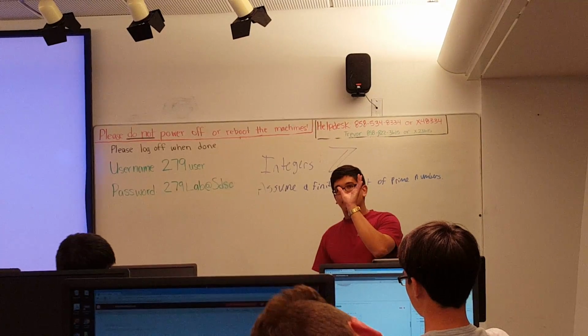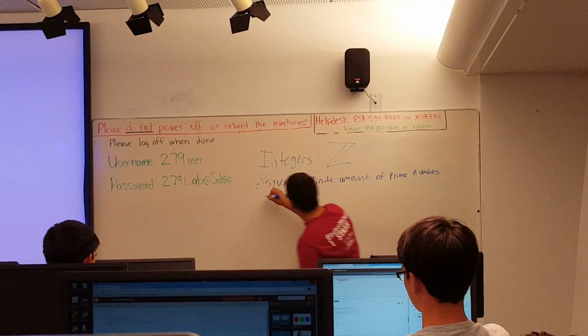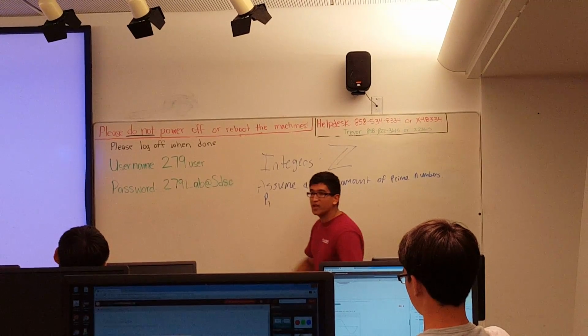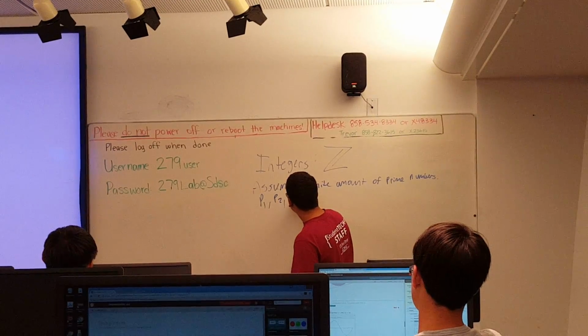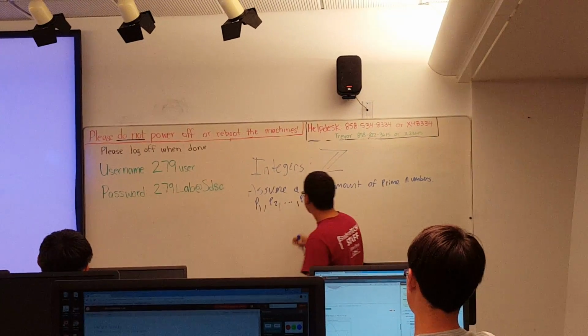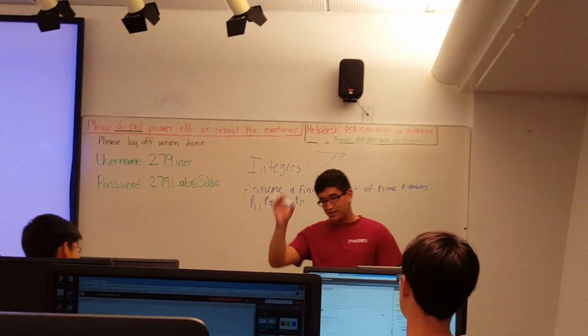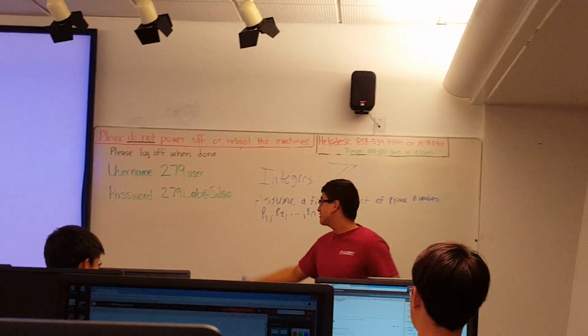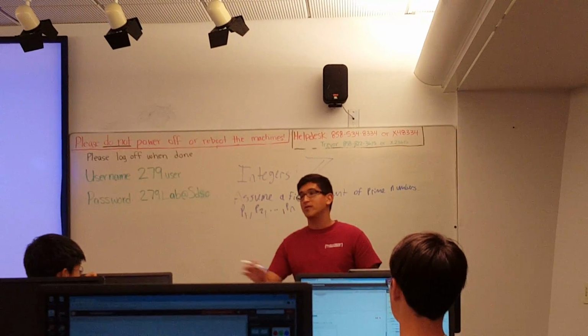Put a finite amount of prime numbers in it, which we will denote like this: P1, where P is just any prime number, then P2, all the way up to Pn. There's an n amount of prime numbers. That's a finite amount. Just pretend that in this universe, or this little bubble, those prime numbers exist, okay? No more prime numbers.